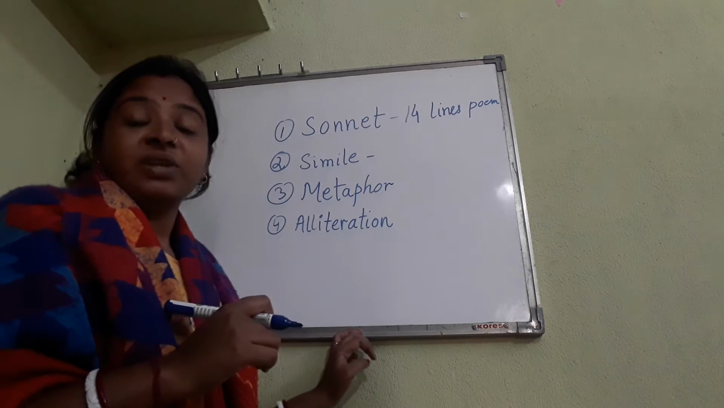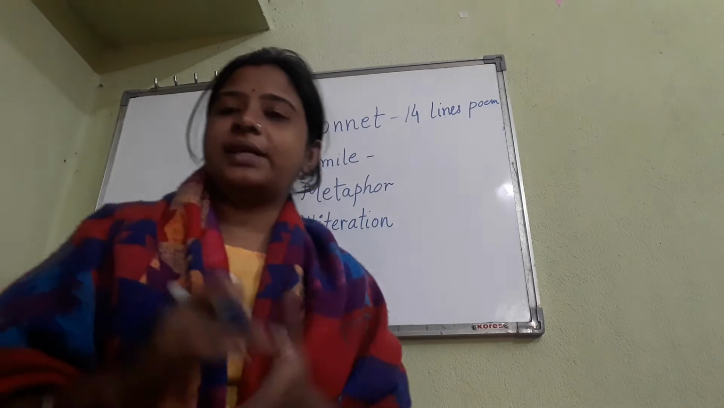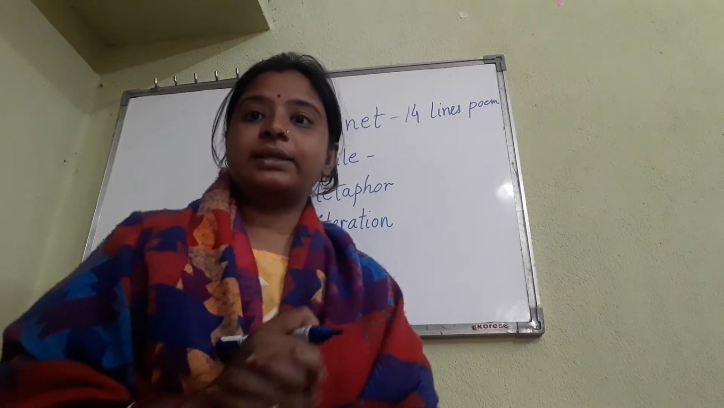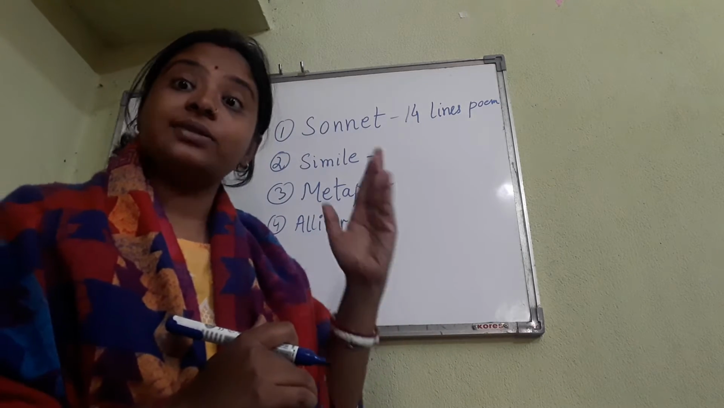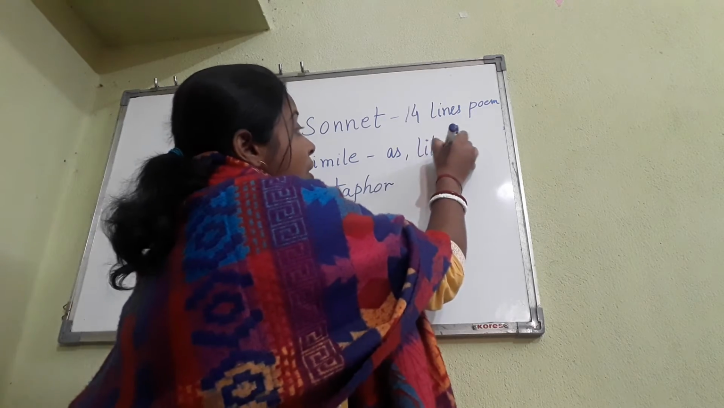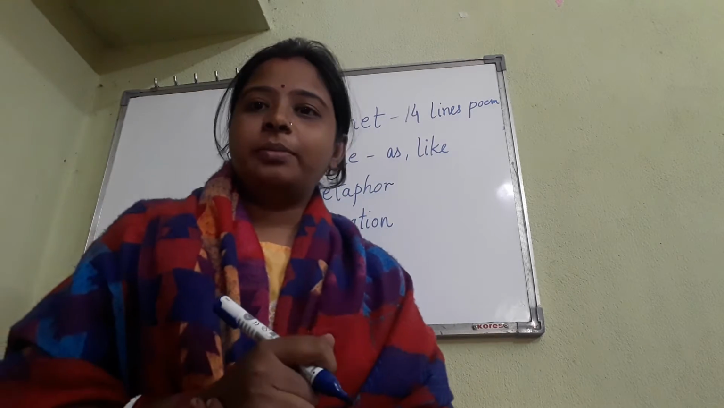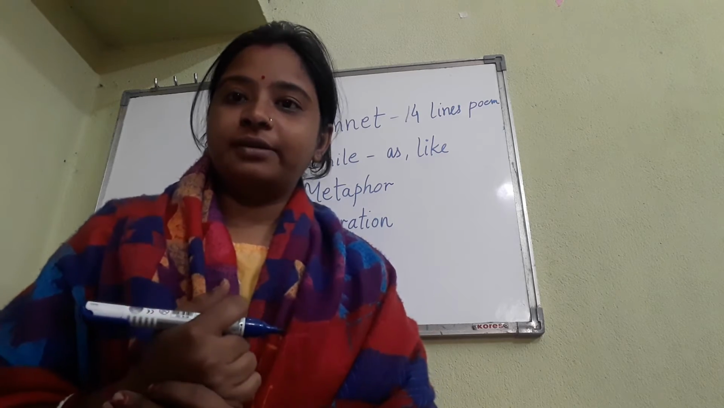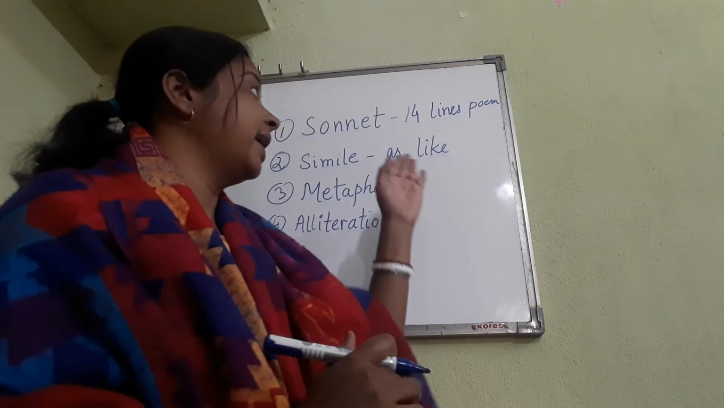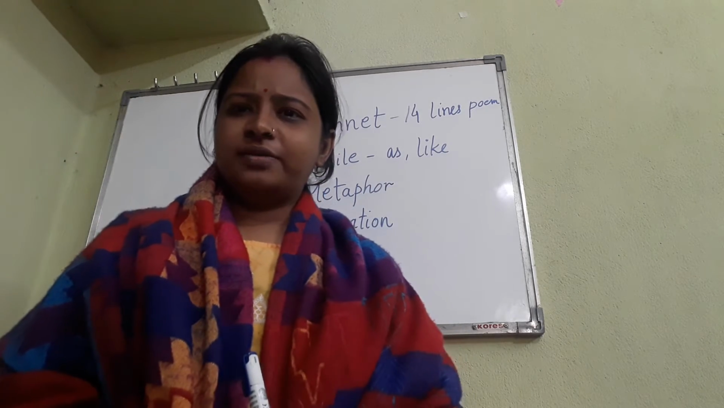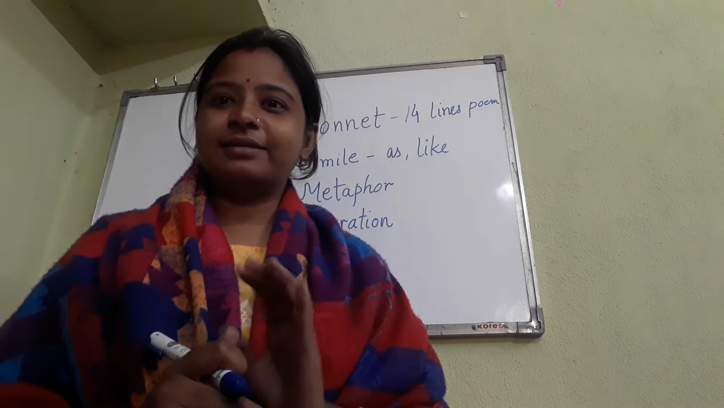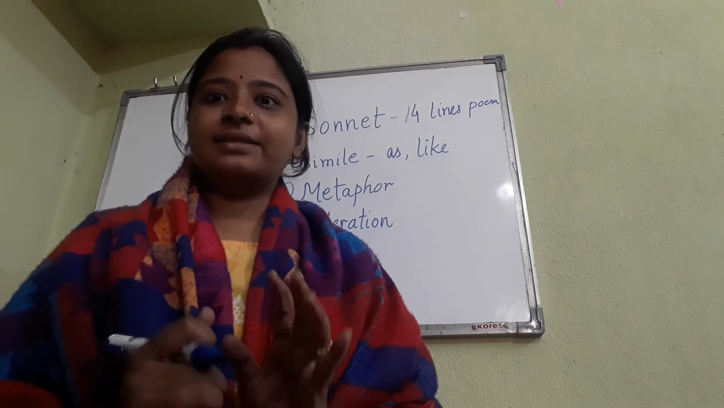Second one is simile. When we compare two different things and we say some common points about the two different things, that is by using as or like. Okay, for example, the baby is as light as a feather. So feather and baby, we are comparing two different things by using as. Your dress is beautiful. The color of your dress is as red as a rose or as red as blood.